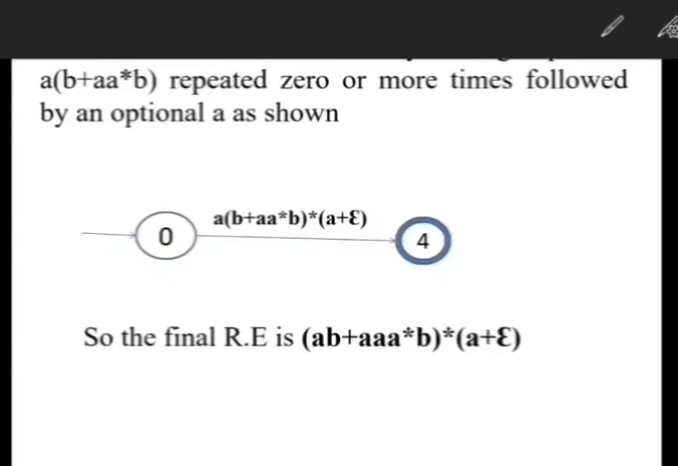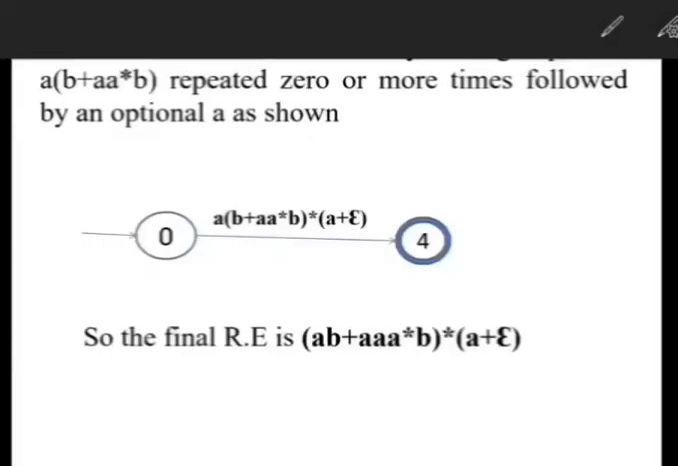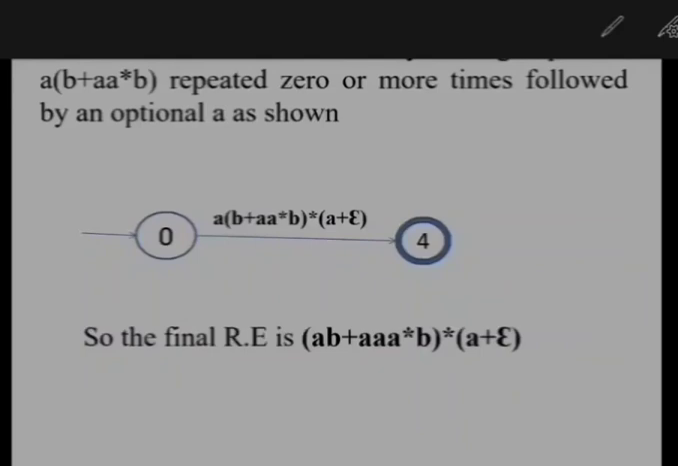So the final regular expression is (AB plus A star B) whole star into (A plus epsilon). Hope you understood. We'll see the next topic, regular languages, in the next video.